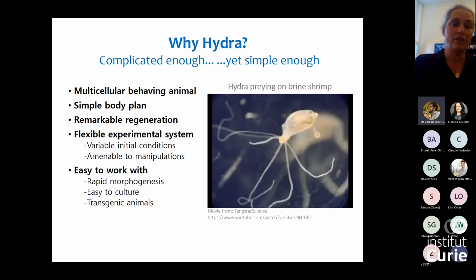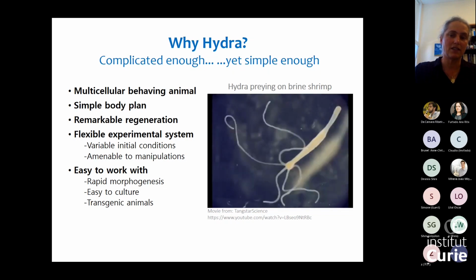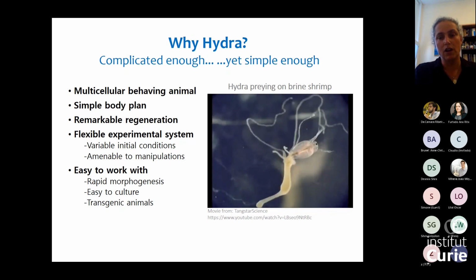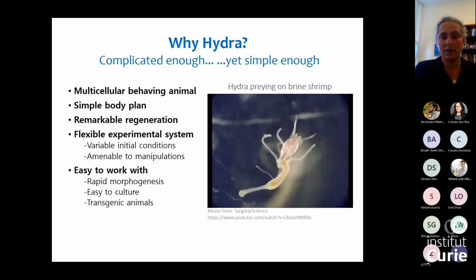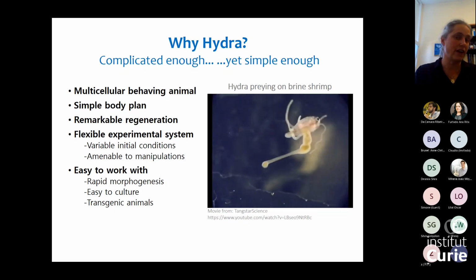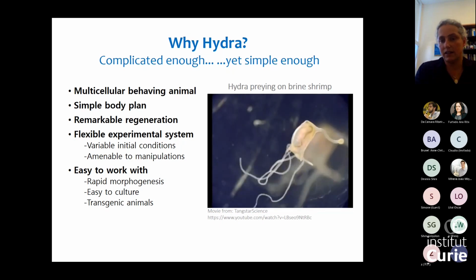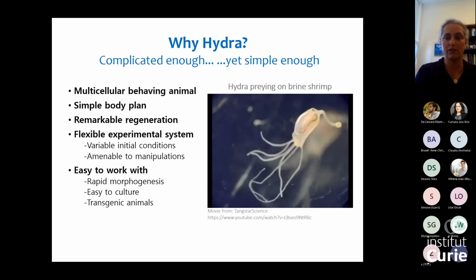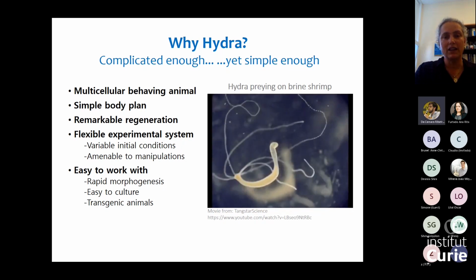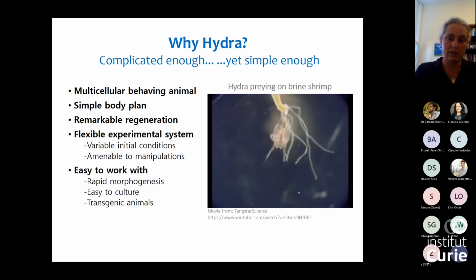So on the one hand, we have here a multicellular behaving animal. On the other hand, it's rather simple. It has a simple body plan. It has these remarkable regeneration capabilities that I showed you. From an experimental point of view, it's really a flexible model system because of that. We have variable initial conditions for morphogenesis. It's very amenable to manipulation because everything is happening in solution, and it's easy to work with. And we can also have transgenic animals. So it's complicated enough to ask the question, yet relatively simple to be a more tractable model system.